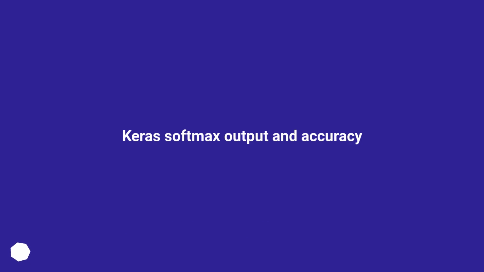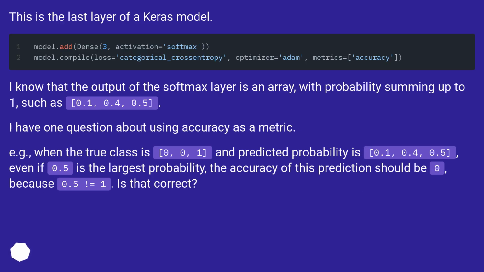Keras softmax output and accuracy. This is the last layer of a Keras model. I know that the output of the softmax layer is an array, with probabilities summing up to 1, such as 0.1, 0.4, 0.5. I have one question about using accuracy as a metric.